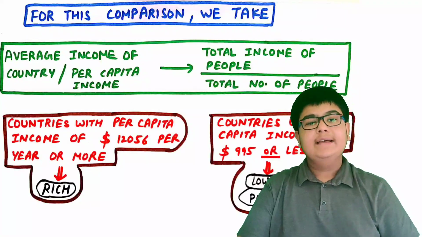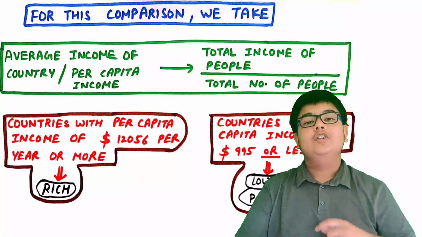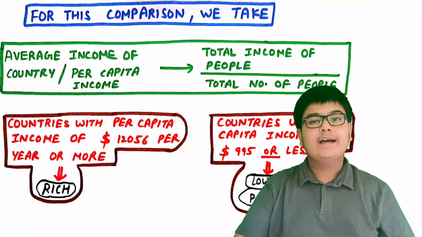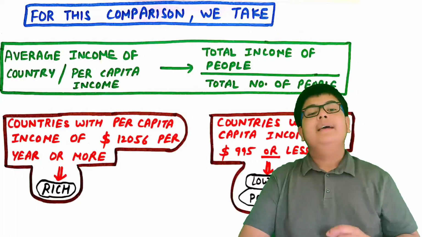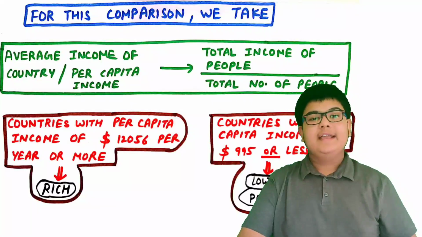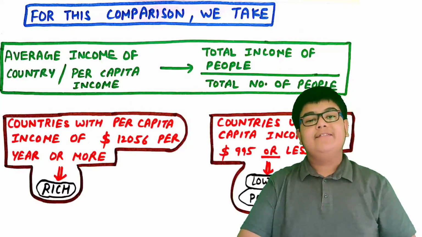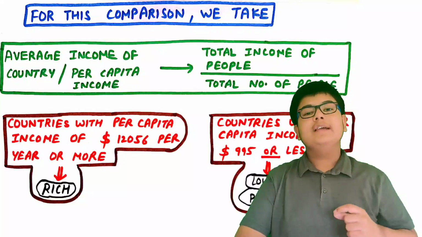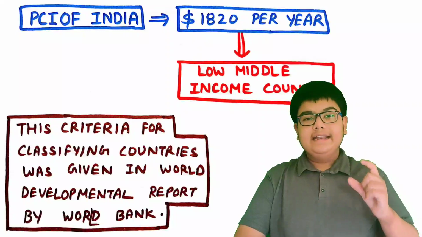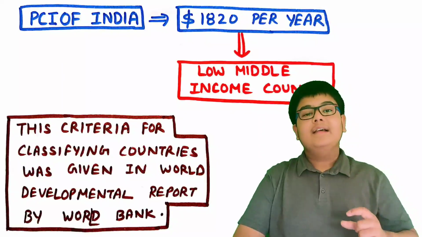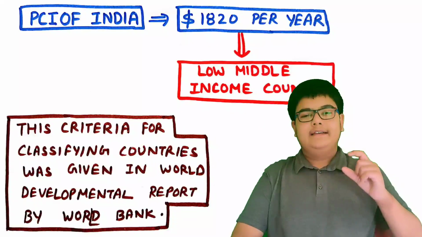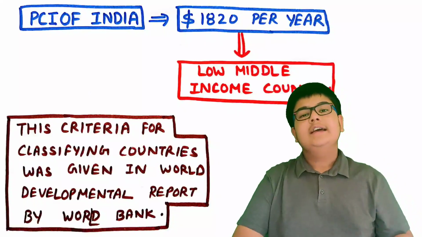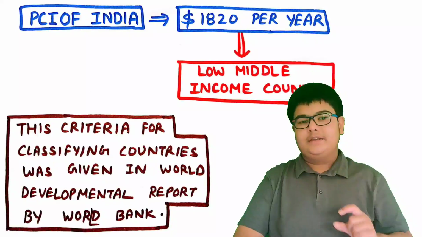So the countries with per capita income of $12,056 per year or more are called rich countries. The countries with per capita income of $955 or less are called poor countries or low income countries, and India comes in the low middle income countries, and its per capita income in 2017 was $1,820 per year.